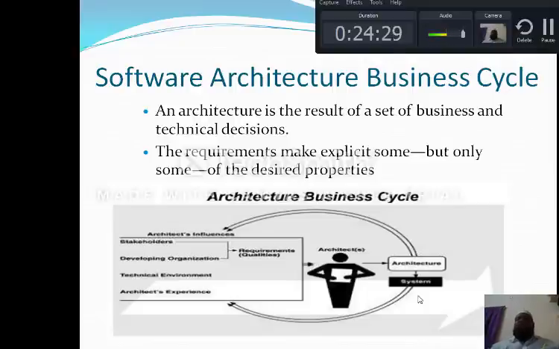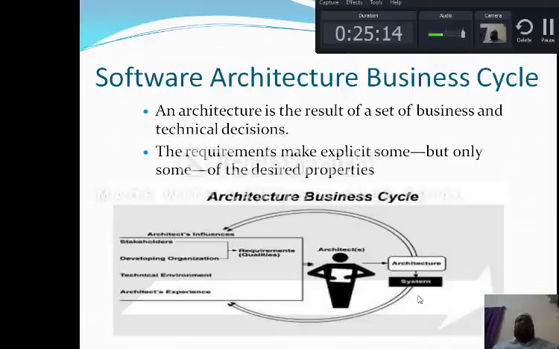So an architecture is a result of a set of business and technical decisions. Without those technical decisions, you cannot achieve the business aspects. So I can say that by combining business and technical decisions, I am going to build an architecture. Next, the requirements make explicit only some of the desired properties. That is, the software architect will consider the requirements from the stakeholders and the developing organization.